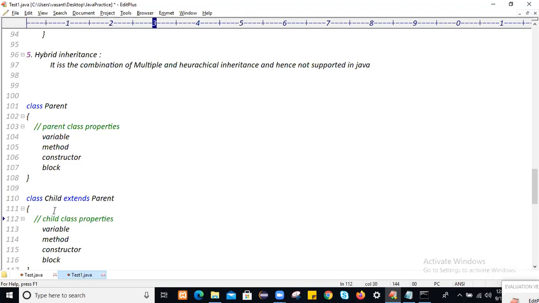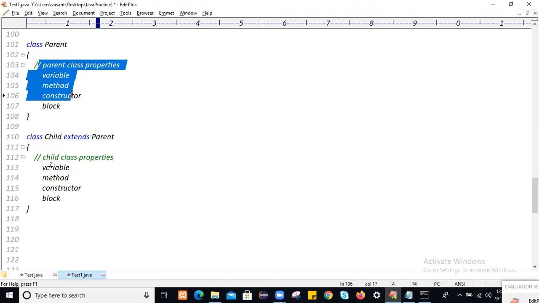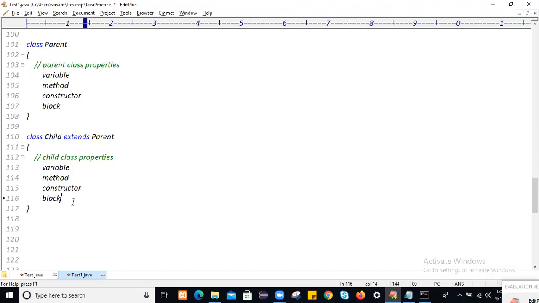So, are you able to enjoy your parent properties? Yes. By default, they will get inherited. That property will be inherited with you. So similarly, when you create a child class object, all the parent class properties as well as child class properties will be loaded into the child class object.